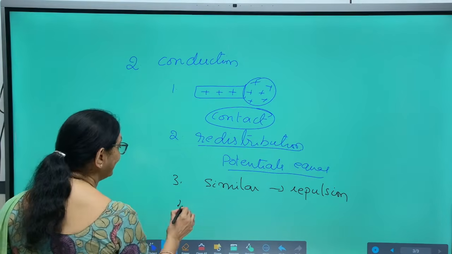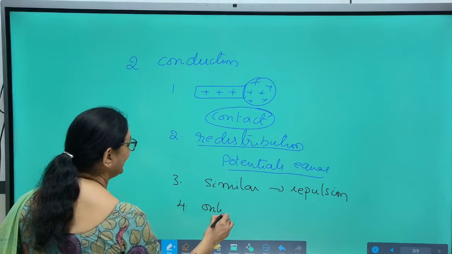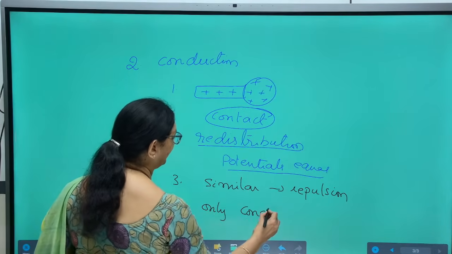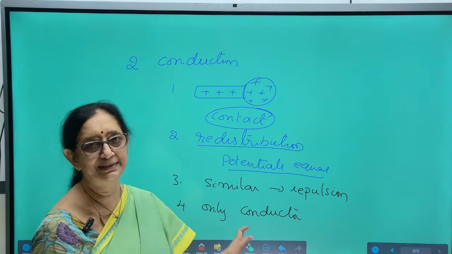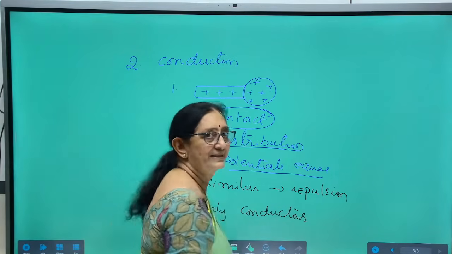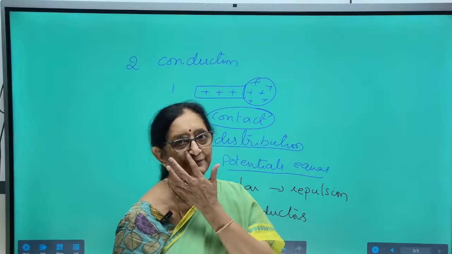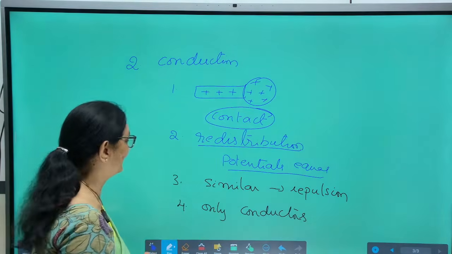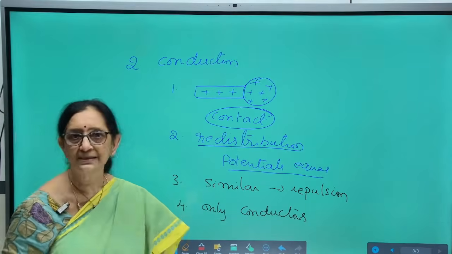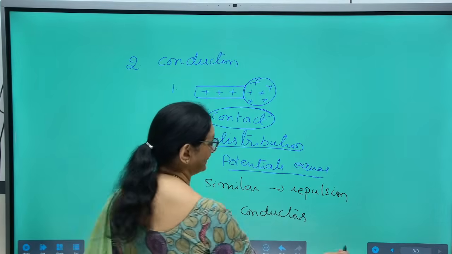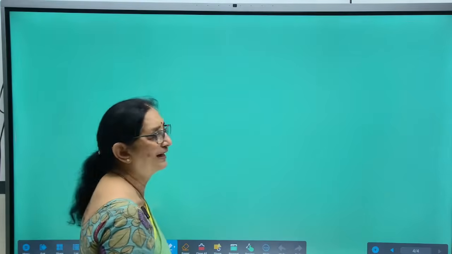And here another condition is that only conductors can be charged by this method. Insulators cannot be charged by the method of conduction. Only conductors are being charged by this method of conduction. So, that is the second method of electrification, conduction.